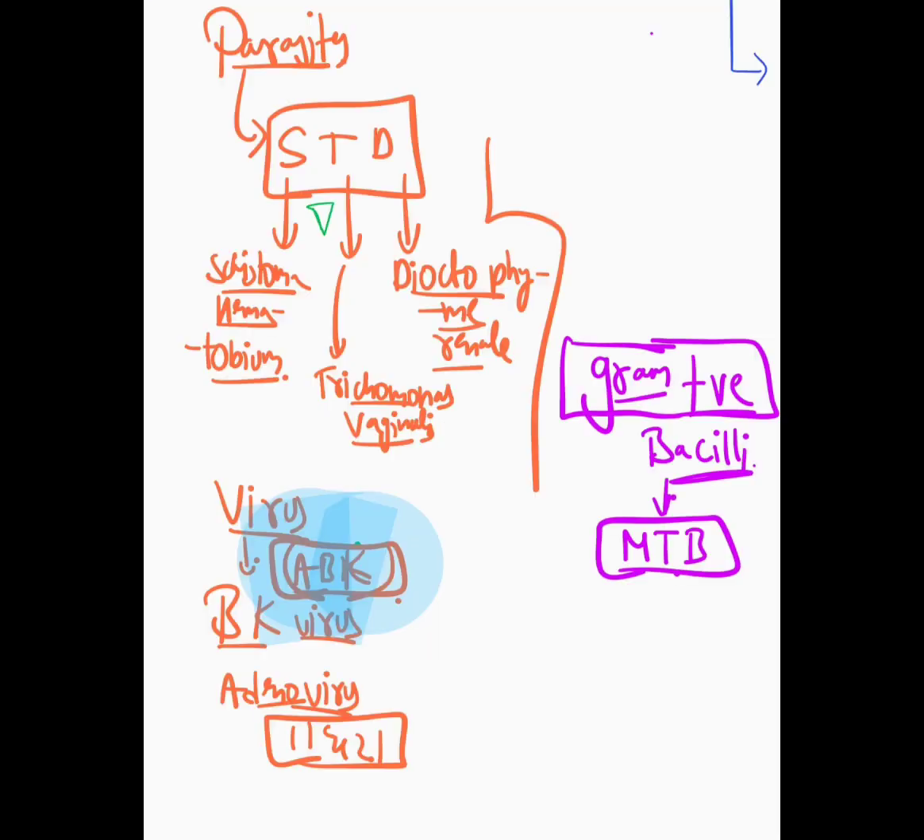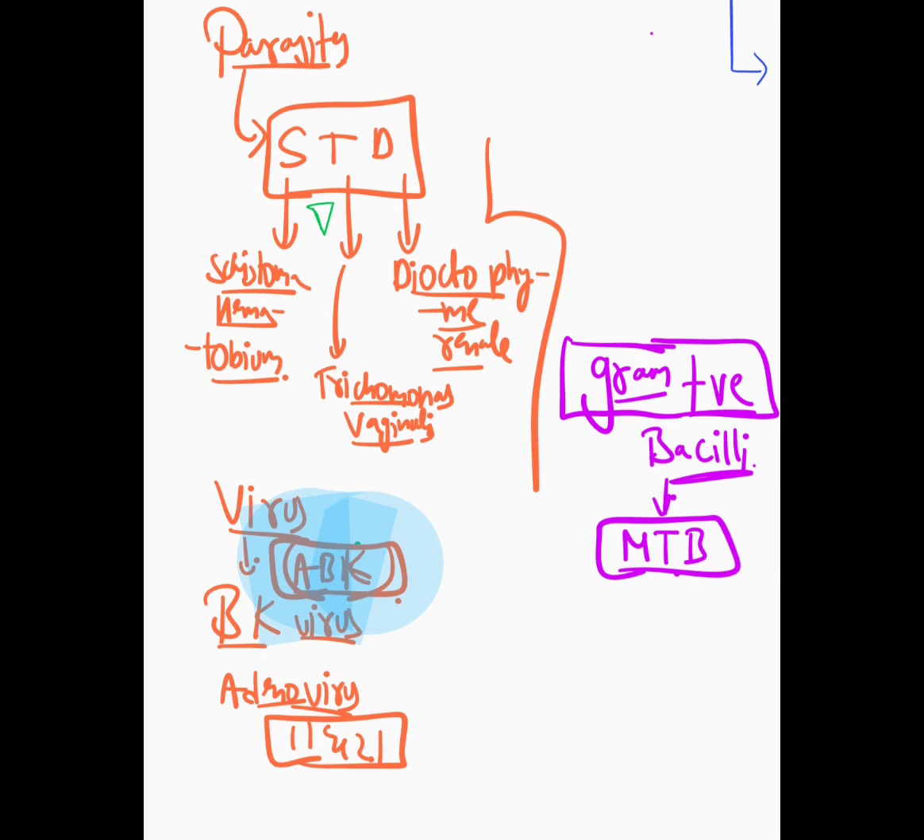Then we'll talk about parasites. In parasites, you have to remember STD. S is Schistosoma haematobium, T for Trichomonas vaginalis, and D for Dioctophyma renale. I'm sorry for the pronunciation. Then you have viruses. For viruses, you have BK virus, and you also have adenovirus 11 and 12. Rather than remembering everything, just remember fungus as Candida albicans, parasites as STD, and for gram-positive, remember the Staph species. And for the etiology of the gram-negative ones, you remember E. coli and the normal commensals.